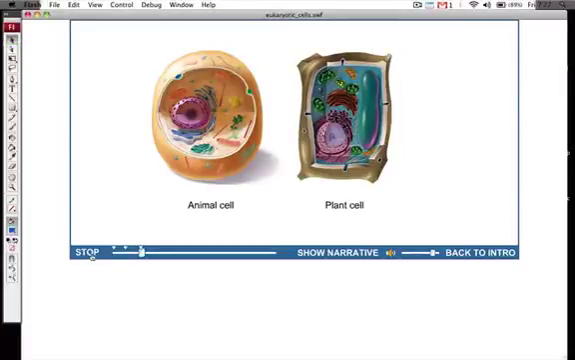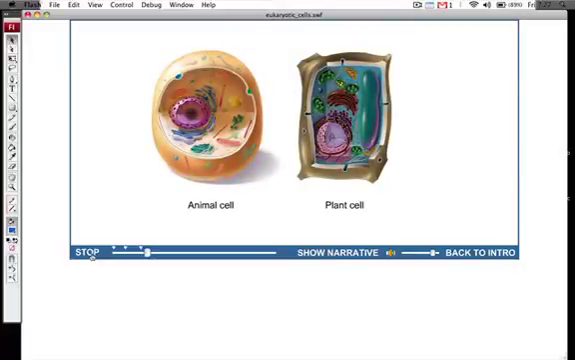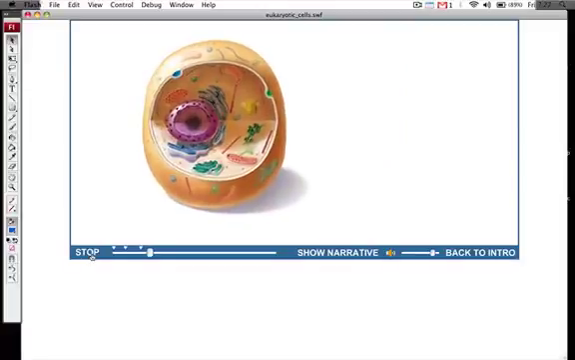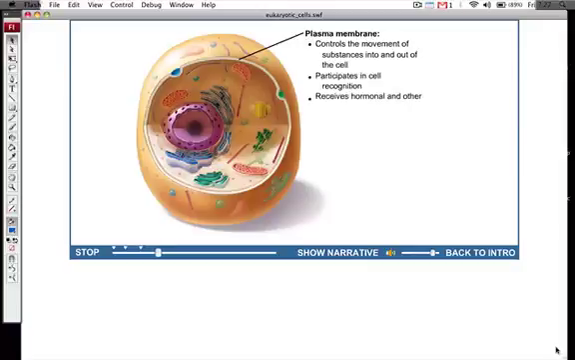Eukaryotic cells are normally much bigger than prokaryotic cells and contain a membrane-bound nucleus and other membrane-bound organelles, organized structures that perform specific functions. At the outer surface of an animal cell is the plasma membrane. This remarkably thin covering controls the movement of substances into and out of the cell. The plasma membrane is also involved in the recognition of one cell by another, in receiving hormonal and other signals, and in binding pairs or groups of cells together.